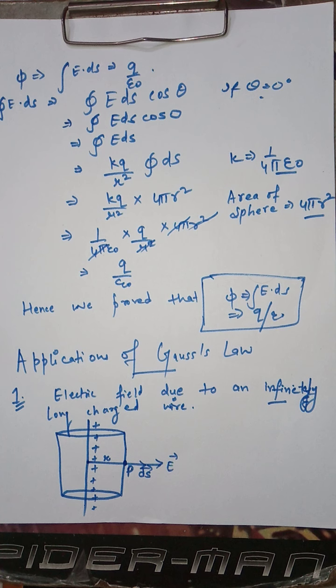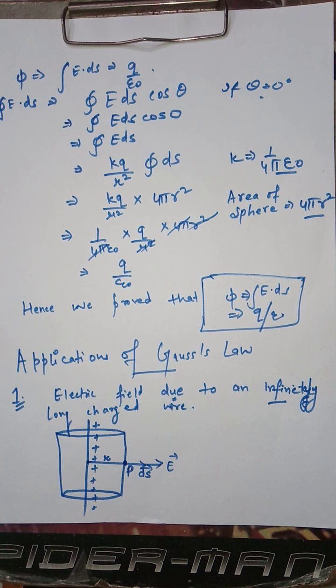So in this way, we have proved a very simple and very important mathematical statement: the electric flux, integral of E dot ds, has the value equal to q by epsilon naught.